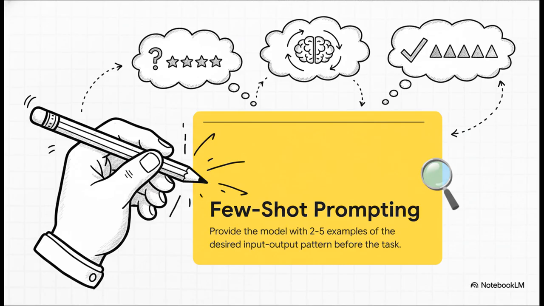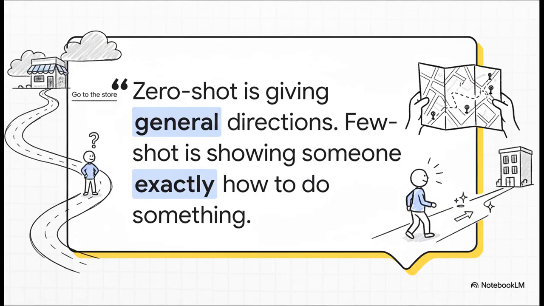And then, on the other hand, there's few-shot prompting. This is where you basically become the teacher. Before you give the AI your real task, you show it 2, maybe 5 perfect examples of exactly what you want. It's a method called in-context learning, where the model learns the specific pattern you're looking for right from your examples.